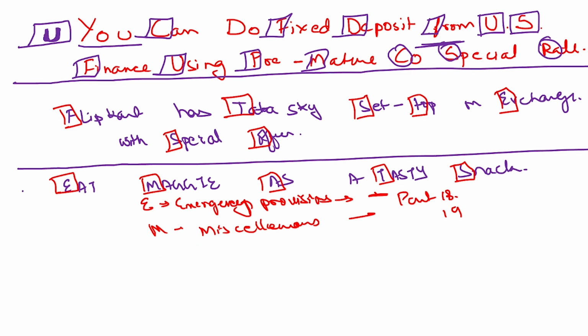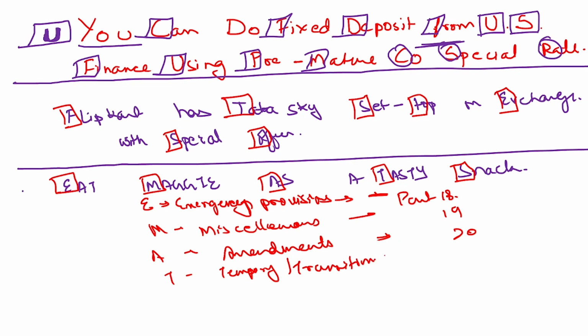Then you have A, which talks about amendments, which has been talked under part 20 of the constitution. Then you have temporary, transitional, and special provisions.